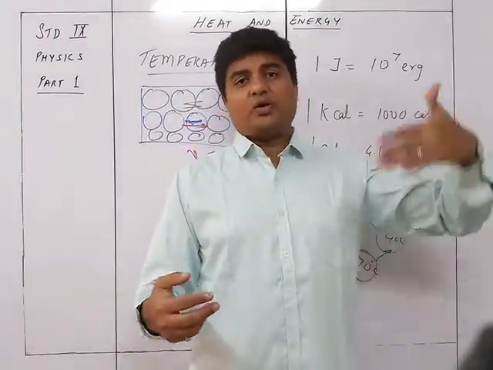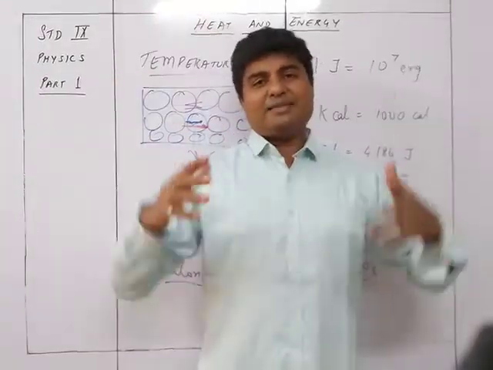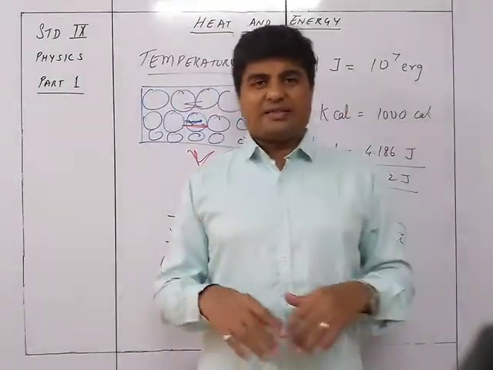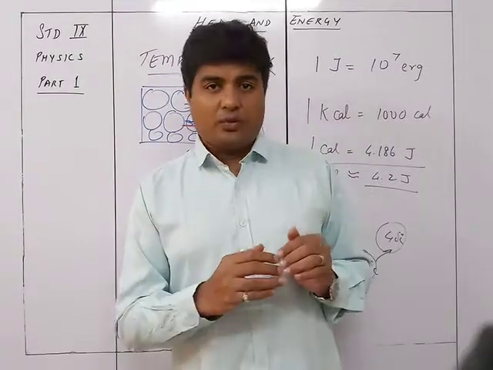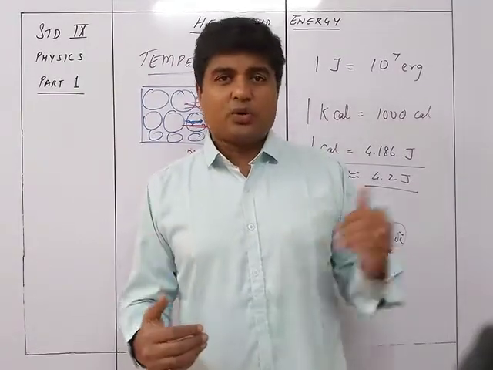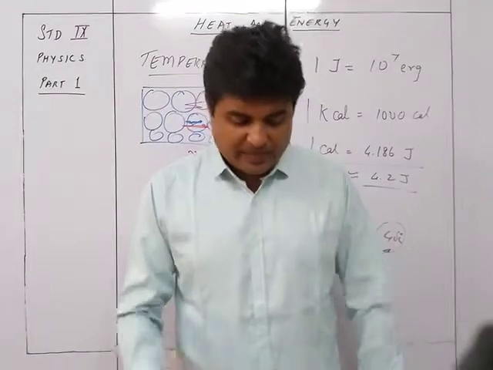So here it will be 300 to 303. So the degree rise is the same. The levels are the same, but the only thing is the base value. So 0 degree Celsius is equal to 273 Kelvin. So that's the main thing.